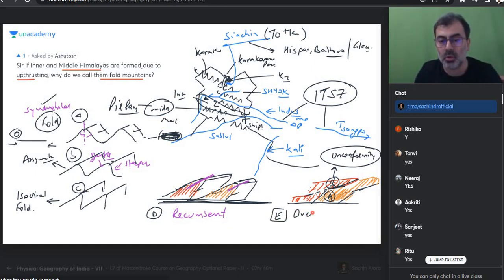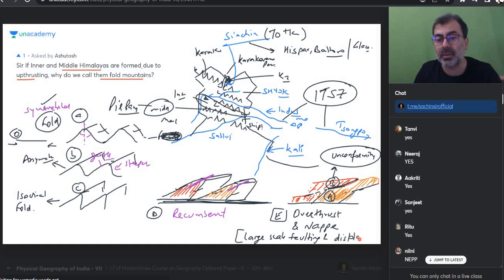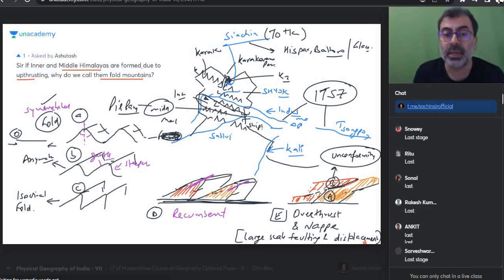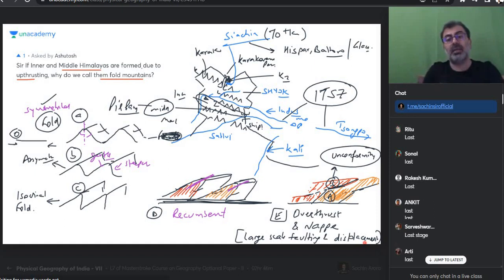E is called overthrust and nappe. It's not the baby's diaper nappy, it's nappe. What is nappe? Large scale faulting and displacement. When will it happen? Will it happen immediately, or will it be the last stage of folding? Sir, last stage. So Ashutosh, you asked me, sir, why do we call it fold? Either fold or fault. Can you see folds? Too much stress led to different kinds of faulting. Upthrusting also happened, nappe also.